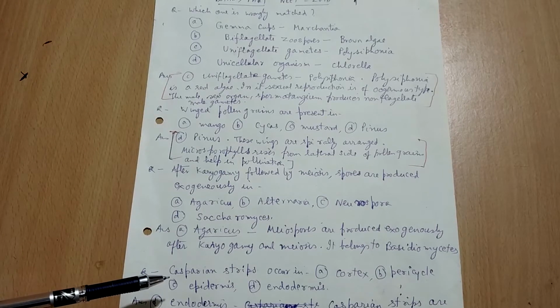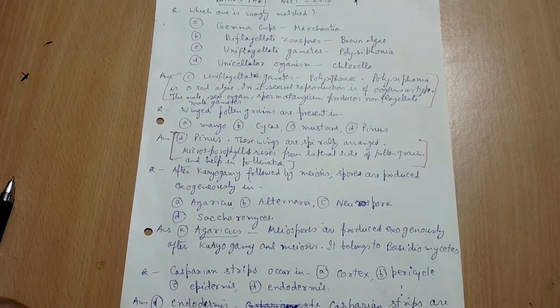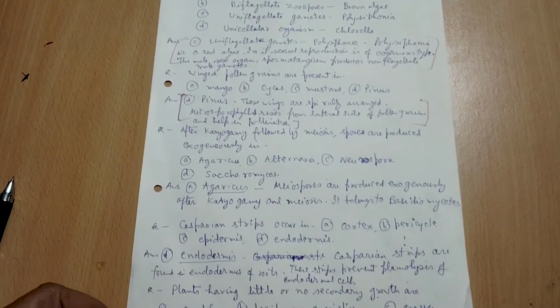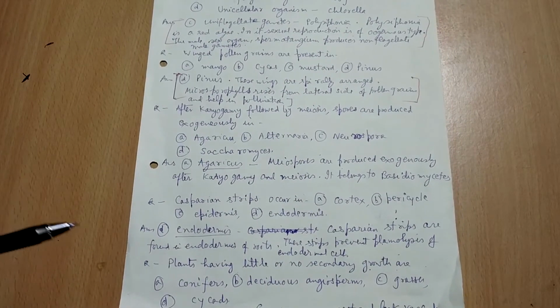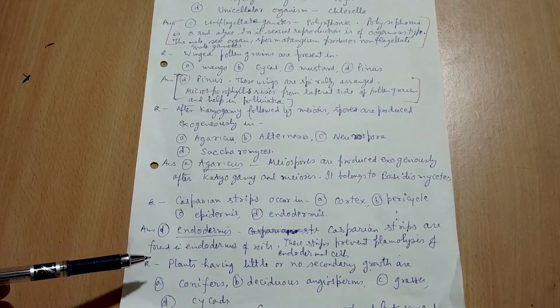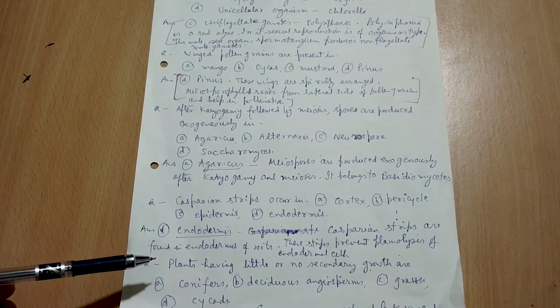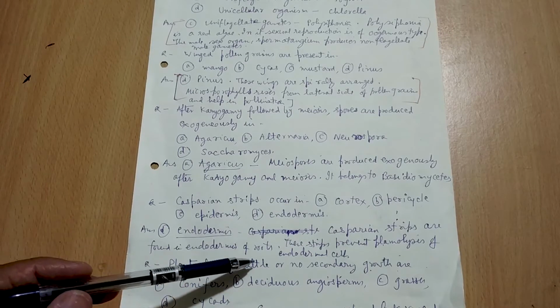Casparian strips occur in the cortex, pericycle, epidermis and endodermis. So here the answer will be endodermis. Casparian strips are found in the endodermis of roots. These strips prevent plasmolysis of endodermal cells.